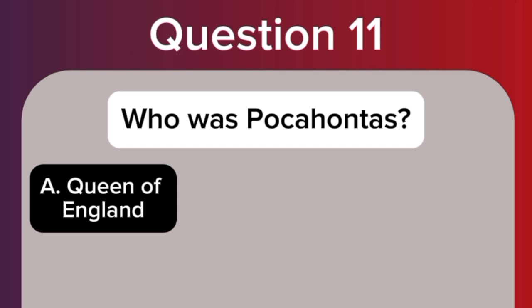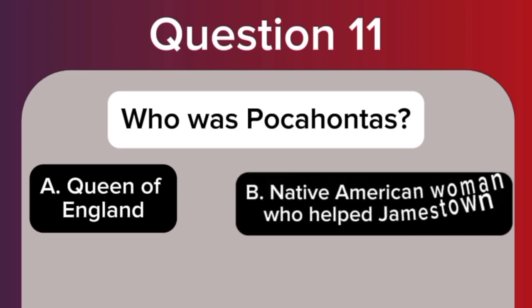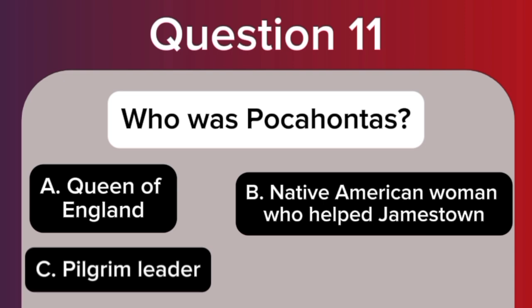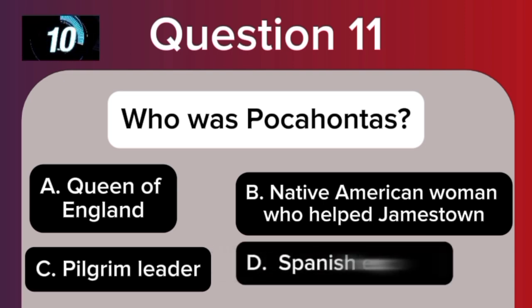Question 11. Who was Pocahontas? A. Queen of England. B. Native American woman who helped Jamestown. C. Pilgrim leader. D. Spanish explorer.